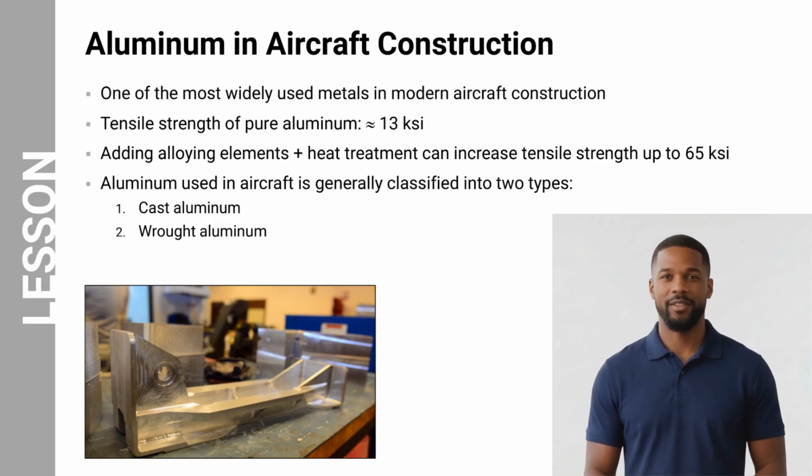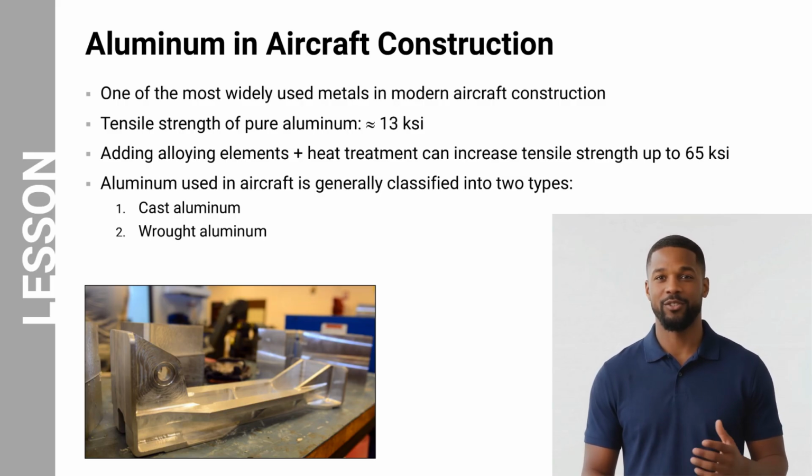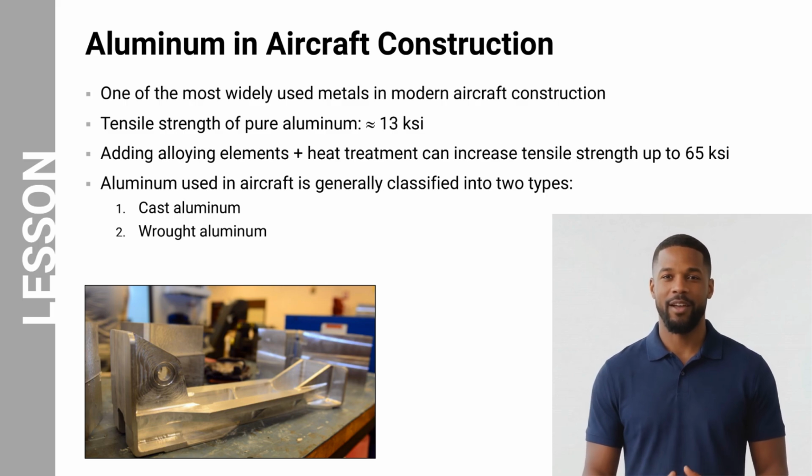Among all aircraft metals, aluminum is one of the most widely used materials in modern aircraft construction. Aluminum offers an excellent combination of lightweight, corrosion resistance, and adequate strength. Commercially pure aluminum has a tensile strength of approximately 13,000 pounds per square inch. However, by adding alloying elements and applying heat treatment, the strength of aluminum alloys can increase to about 65,000 pounds per square inch or more. Aluminum used in aircraft structures is generally classified into two forms: cast aluminum and wrought aluminum. Each form is produced using different manufacturing processes and is used for different types of aircraft components.